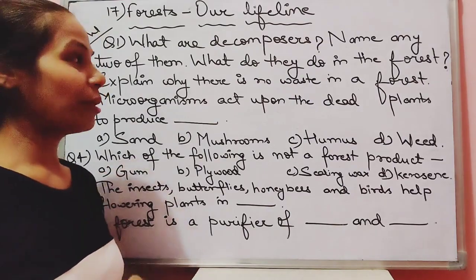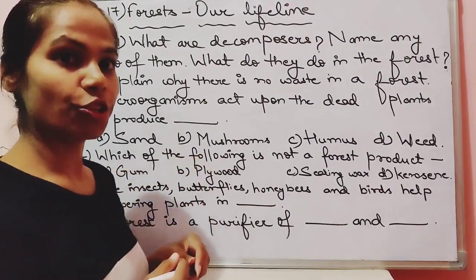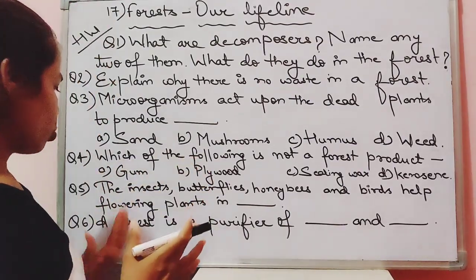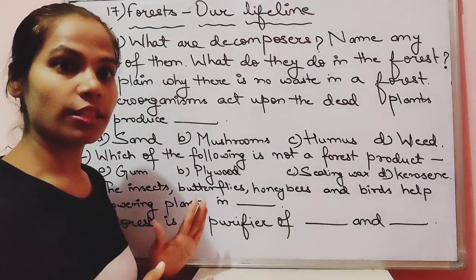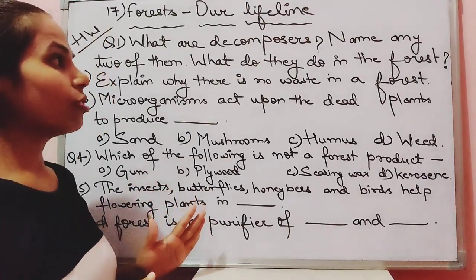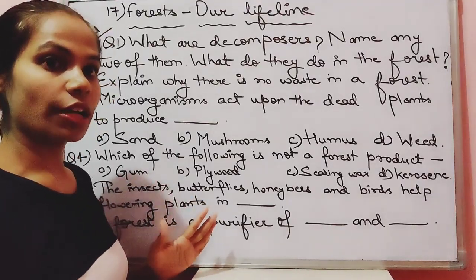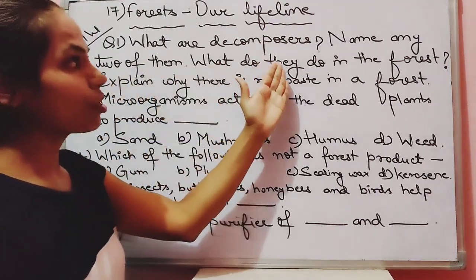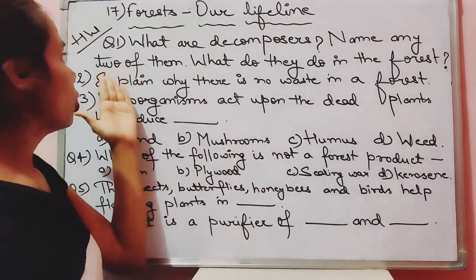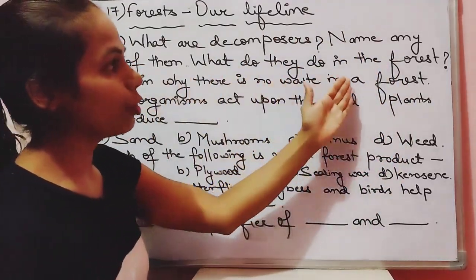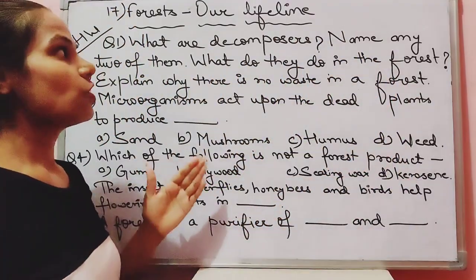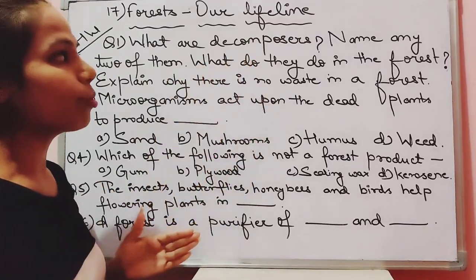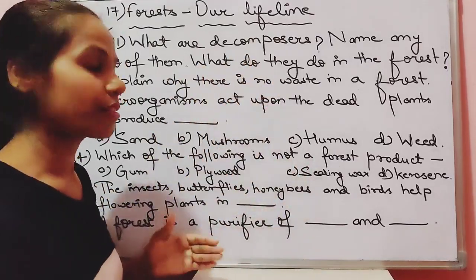Hello children, coming back to the homework portion for today. We are going to have 6 questions for the second lecture and you need to do it in your classwork and show it to me. Very first question is, what are decomposers? Name any 2 of them. What do they do in the forest? Children, you have to write about decomposers and their role in the forest.